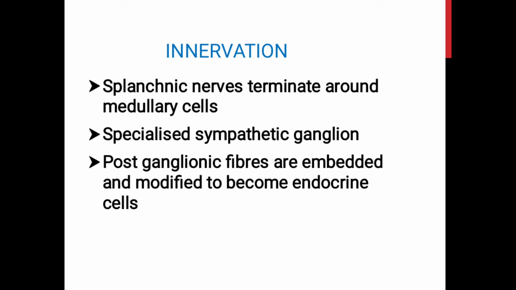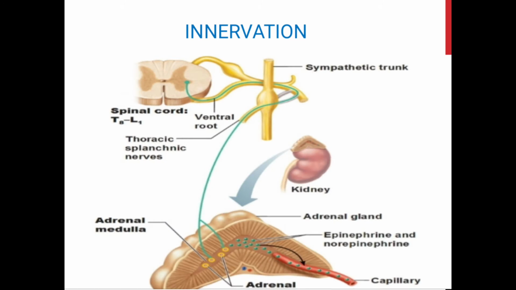Functionally, the chromaffin cells are considered to be modified postganglionic neurons which have lost their axons and got embedded inside the adrenal medulla. So, the splanchnic nerve arises from the lower thoracic segments, T5 to T9 of the spinal cord. This consists of the preganglionic sympathetic fibers, and they reach the adrenal medulla. So, the medulla is considered to be the sympathetic ganglion, and the chromaffin cells are considered to be the postganglionic neurons.